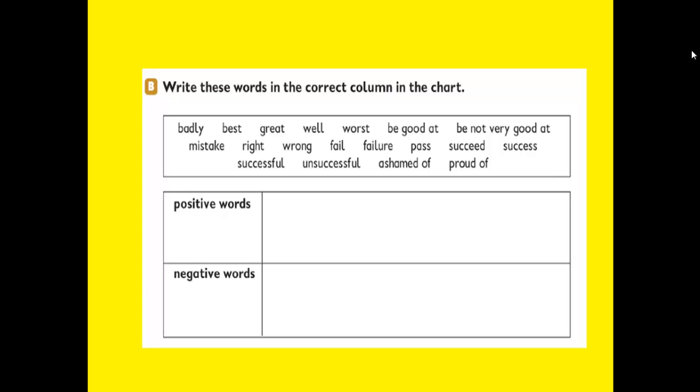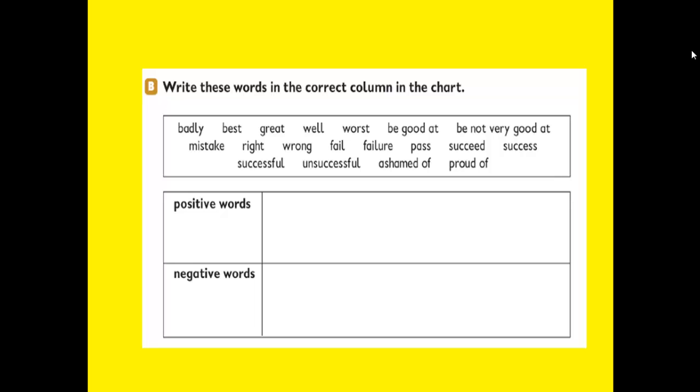badly, best, great, well, worst, be good at, be not very good at, mistake, right, wrong, fail, failure, pass, succeed, success, successful, unsuccessful, ashamed of, and finally we have proud of.